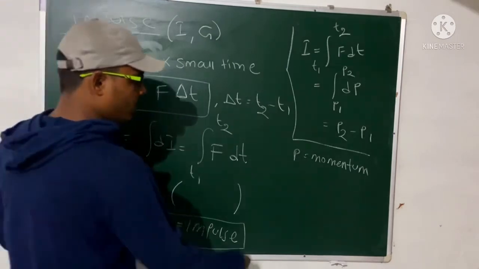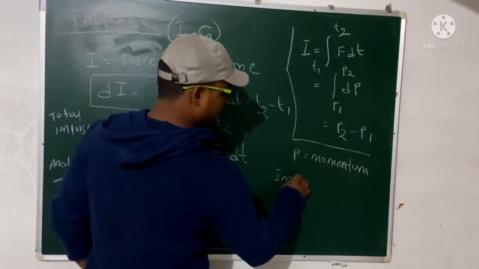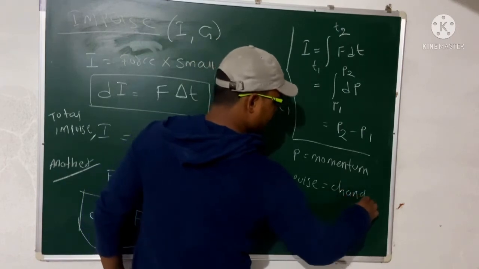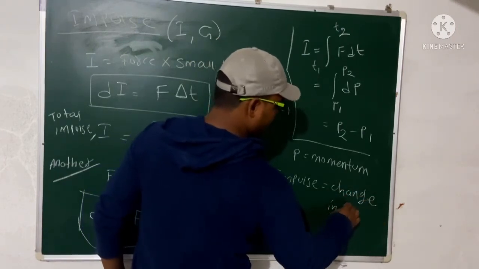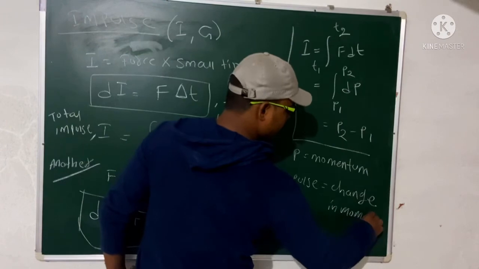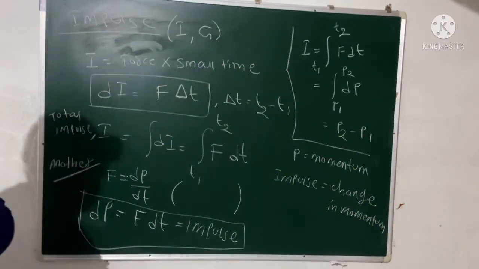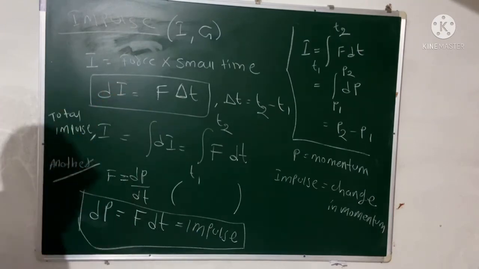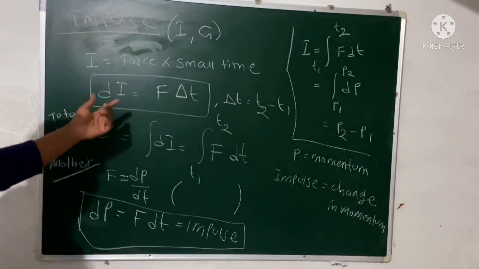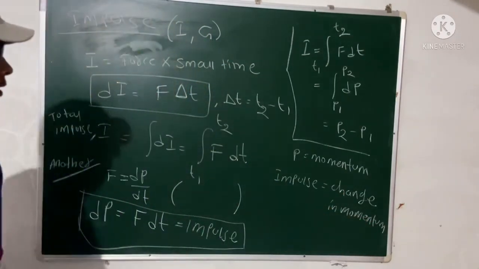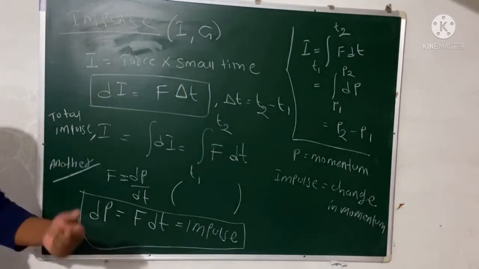So impulse also equal to change in momentum, because p2 minus p1 is the change. So this is all about your impulse. So remember, force into small time, or impulse, can be called change in momentum. So this is the expression for impulse.